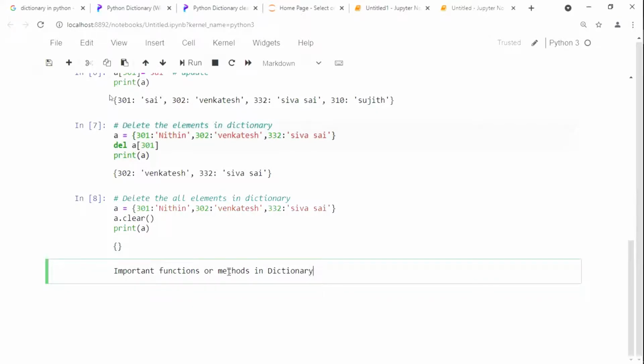We are going to see what the important methods are in your dictionary.